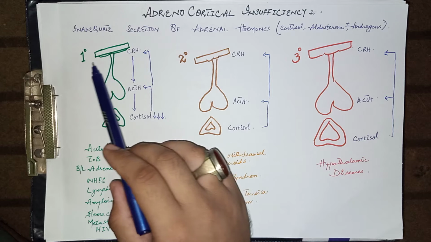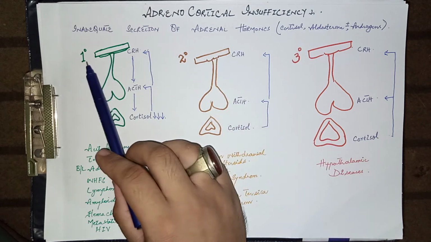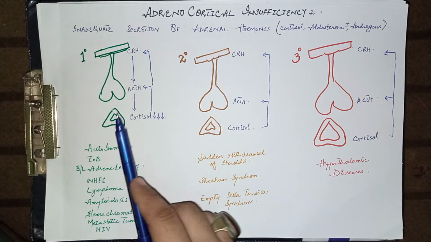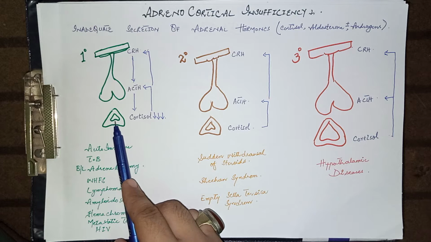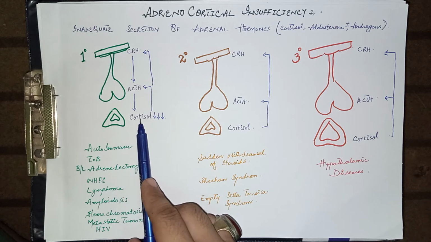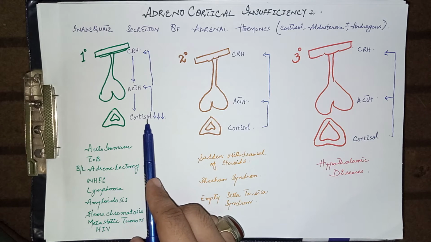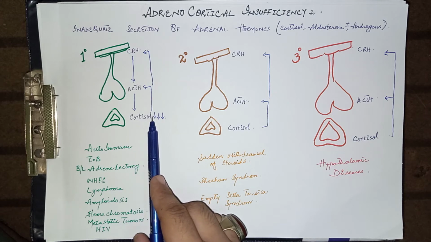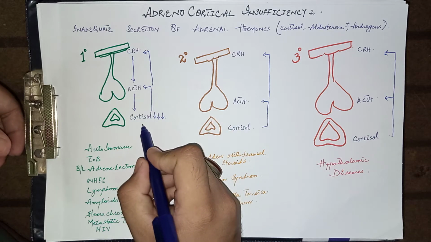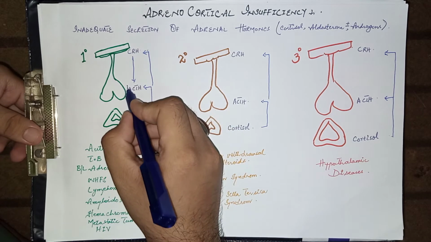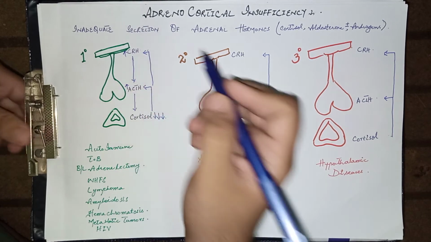So it has a classification: primary, secondary and tertiary adrenocortical insufficiency. In primary adrenal insufficiency, the pathology lies within the adrenal gland. When the pathology lies within the adrenal gland, a reduced amount of cortisol is released. Due to this reduced cortisol, a feedback mechanism occurs, and reduced cortisol causes an increased amount of ACTH and an increased amount of CRH in the blood.